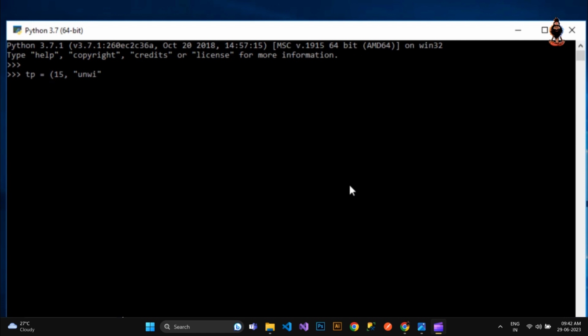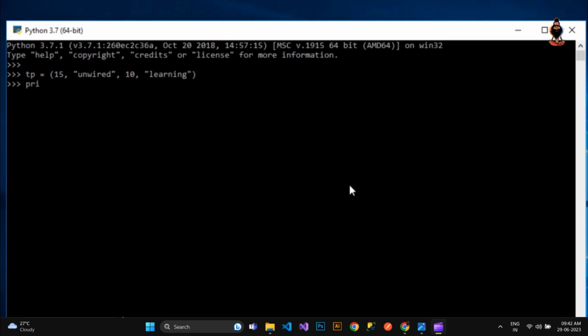So I can give the second value as Unwired, and let me give a third value as maybe an integer only, maybe 10, and then the fourth value again as a string, so maybe learning. And to close the tuple, all I have to do is use a closing parenthesis and just press enter. So we have created a tuple, and now we cannot change this particular tuple, that is, it is immutable.